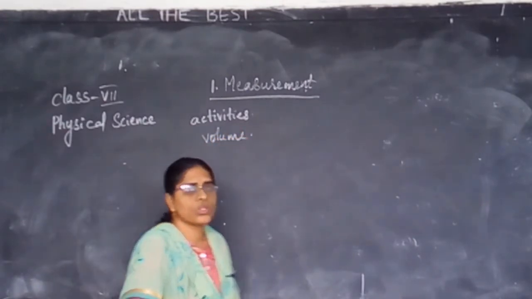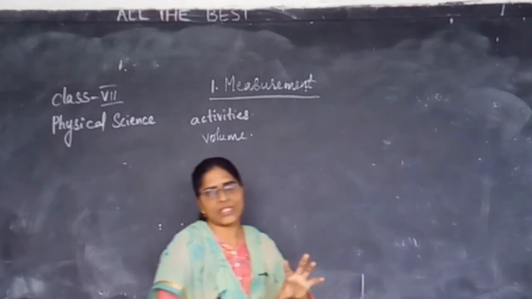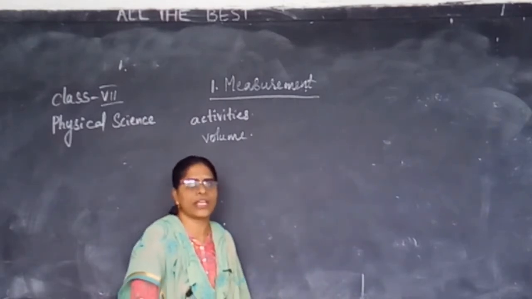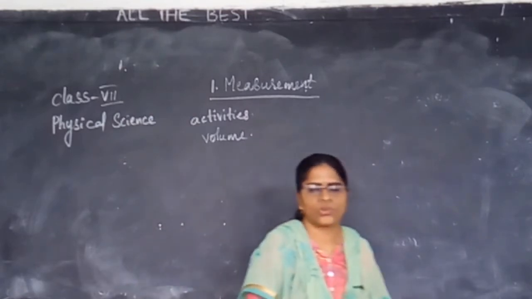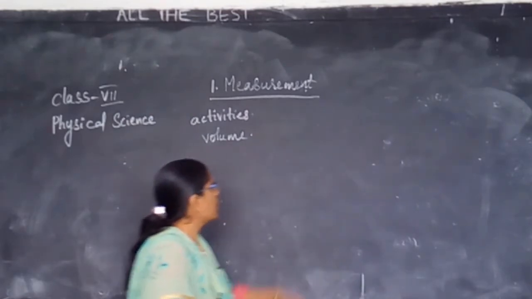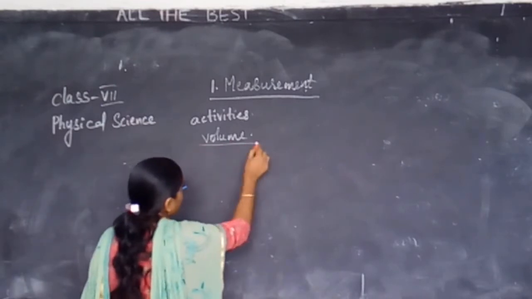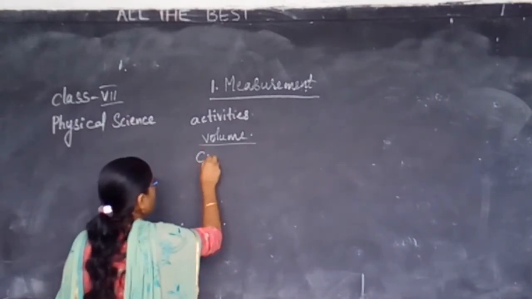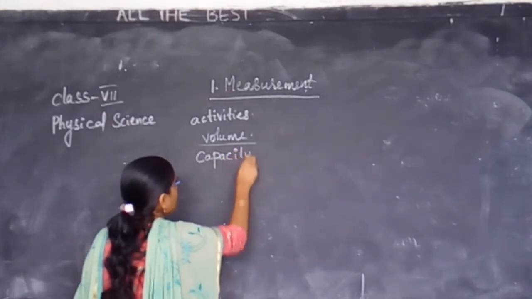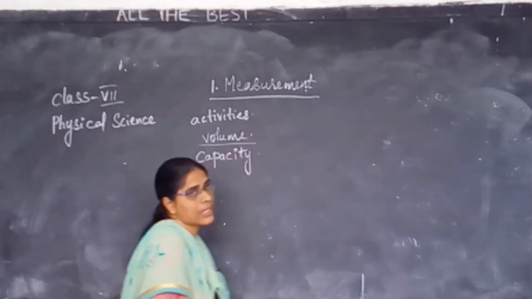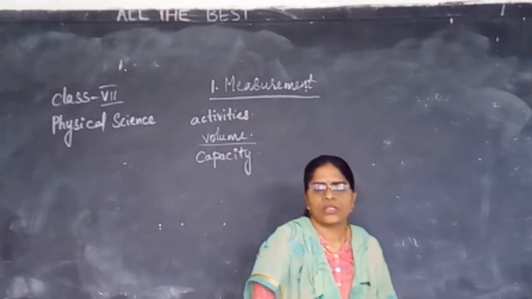Next, in the last class I told you regarding volume. What is volume? The space occupied by an object is called volume. Now, after discussing volume, we will learn about capacity. What is capacity?